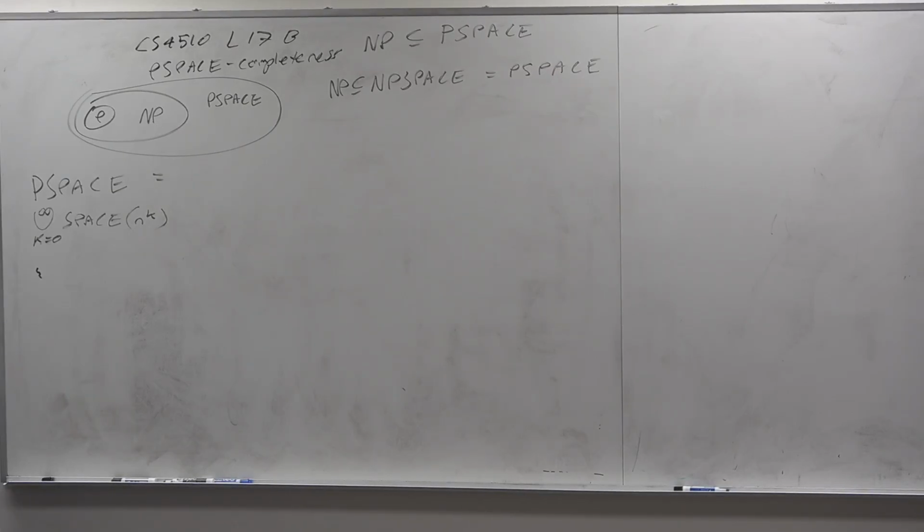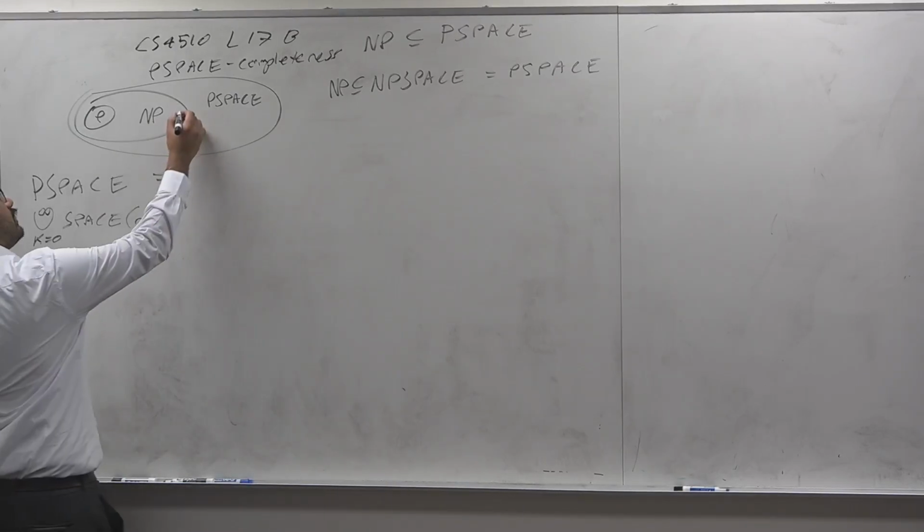How much time and space does that take? Time would be exponential, but you just need enough space for one assignment at a time. Every time you try an assignment, you erase it and write another one. 0, 0, 0. That didn't work, 0, 0, 1. That didn't work, 0, 1, 0, and so on. That's linear space. So in fact, SAT is in linear space.